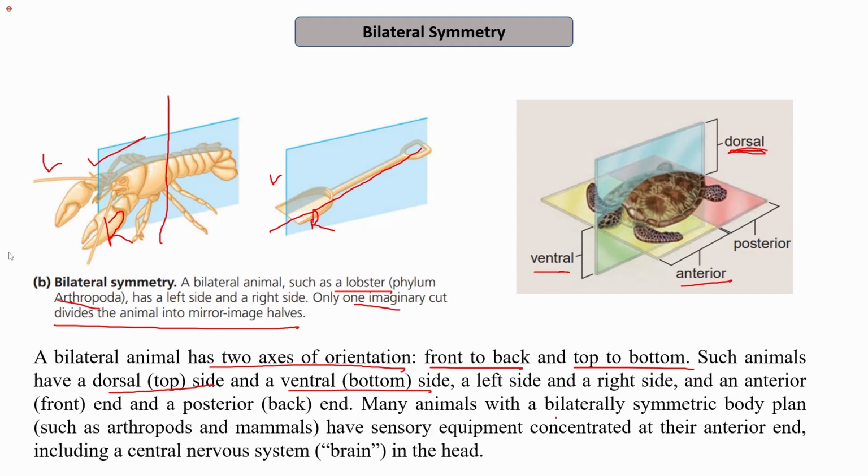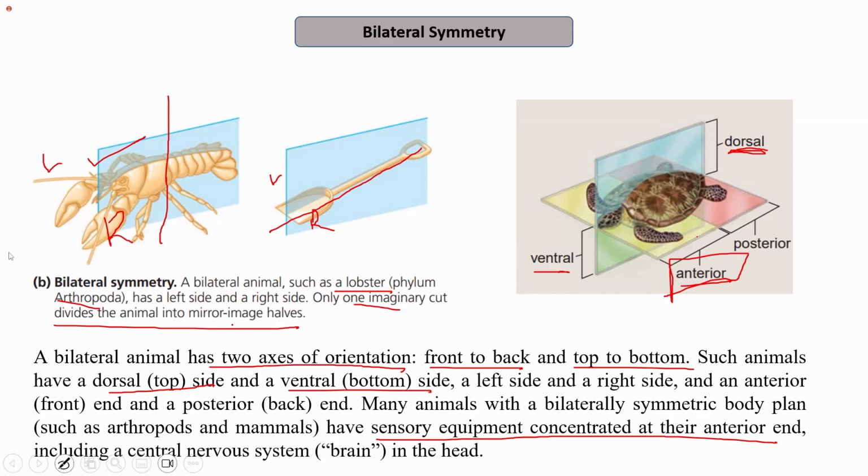Many animals with bilateral body plans, such as arthropods and mammals, have sensory equipment concentrated at their anterior end. Even in humans, the brain is present at the anterior end. Most sensory equipment is concentrated there, including a central nervous system, for example the brain in the head, which is on the anterior side, not the posterior side.